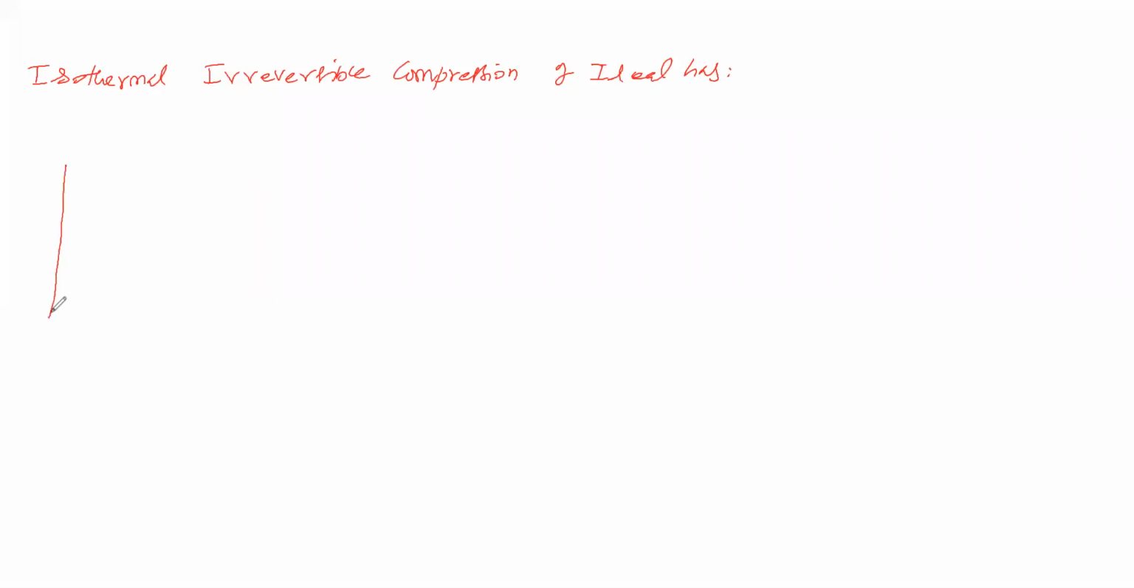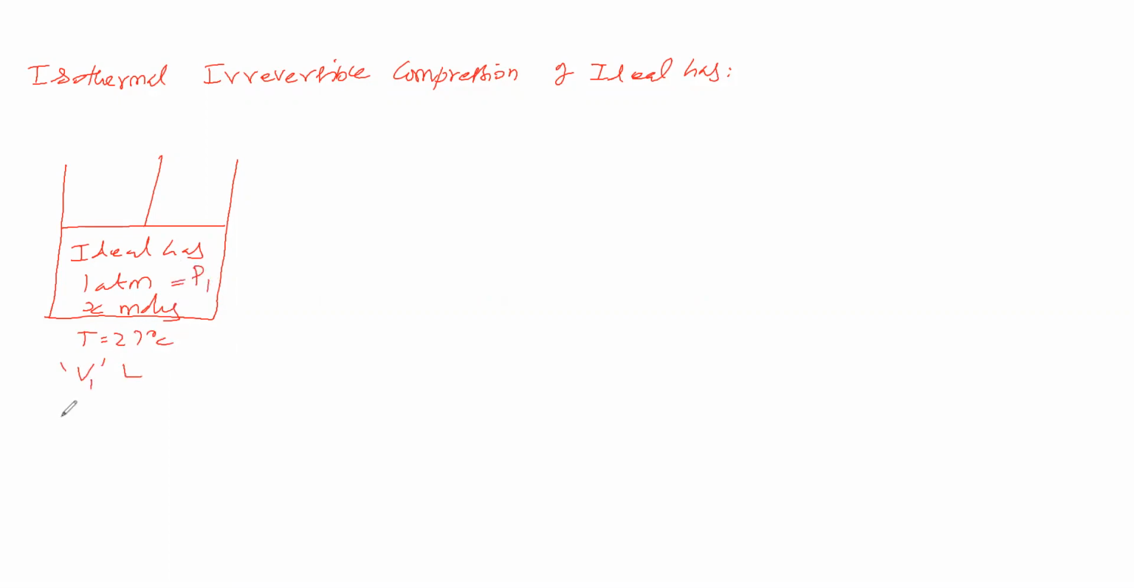Now we are taking a vessel. In this vessel we will take an ideal gas. Its pressure is 1 atmosphere, number of moles is x moles, temperature is 27 degrees Celsius, and the volume is V1 liter. Pressure is P1, volume is V1.